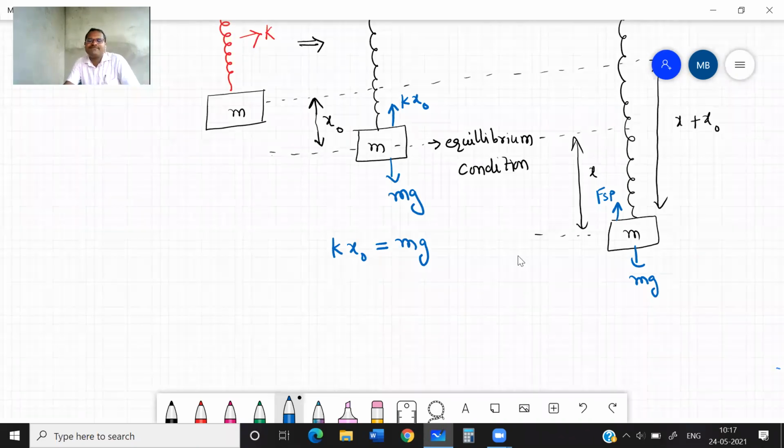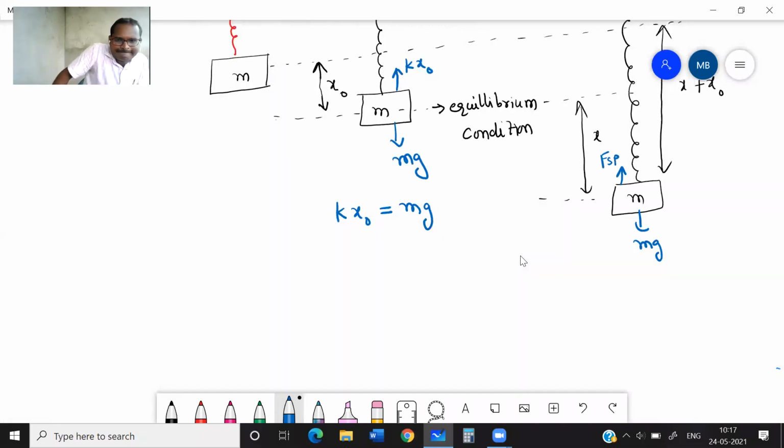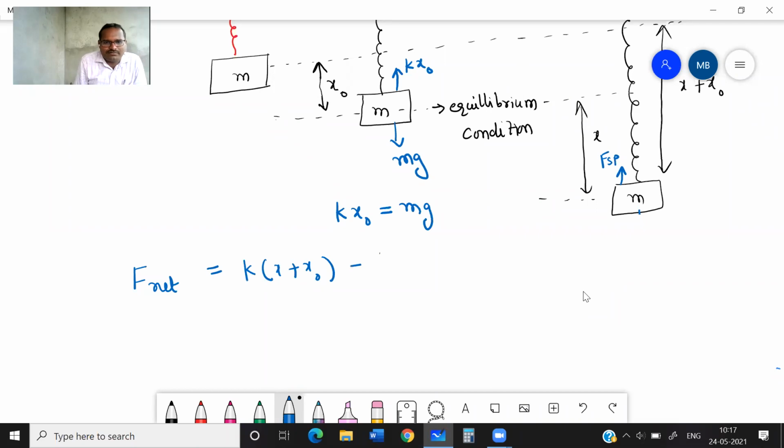Okay, now write a net force equation on this. How much net force is acting? Net force acting in this position is F is equal to K of x plus x naught minus mg, because mg is acting down. Equation number 1 you take for this. Any doubt in this equation?